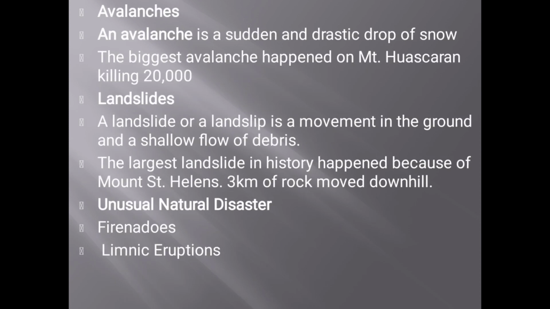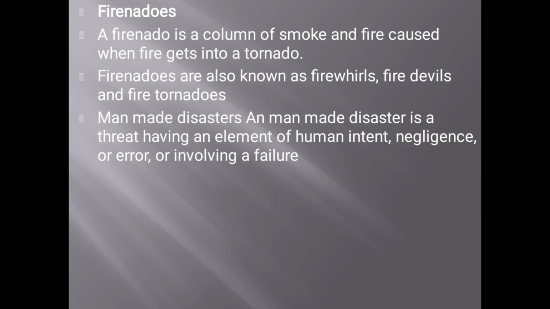Next, avalanche. An avalanche is a sudden, drastic drop of snow. The biggest avalanche happened on Mount Huascaran, killing 20,000. Next one, landslides. A landslide or landslip is a movement of the ground and shallow flow of debris. The largest landslide in history happened because of Mount St. Helens, where 3 kilometers of rock moved downhill. Unusual natural disasters are fire tornadoes and limnic eruptions. A fire tornado is a column of smoke or fire caused when fire gets into a tornado. Fire tornadoes are also known as fire whirls and fire devils.